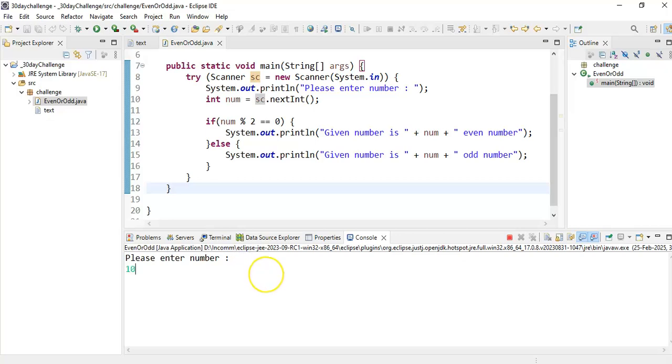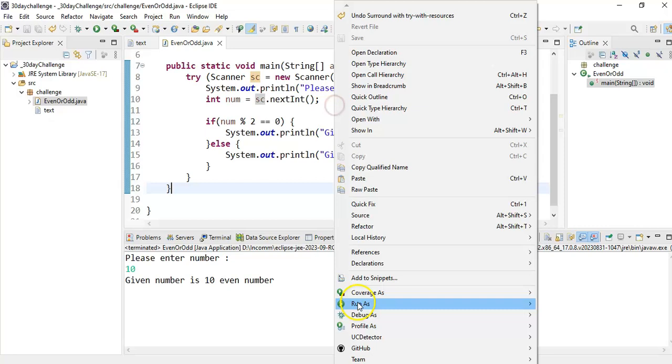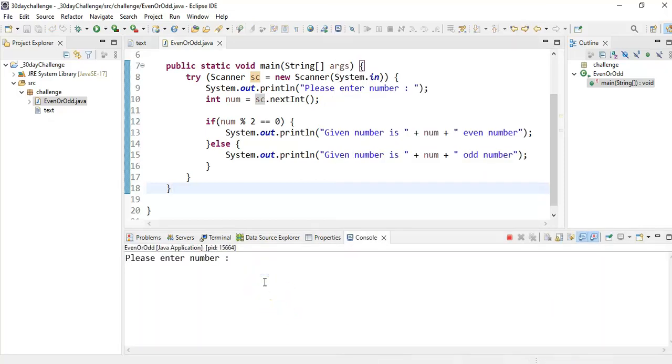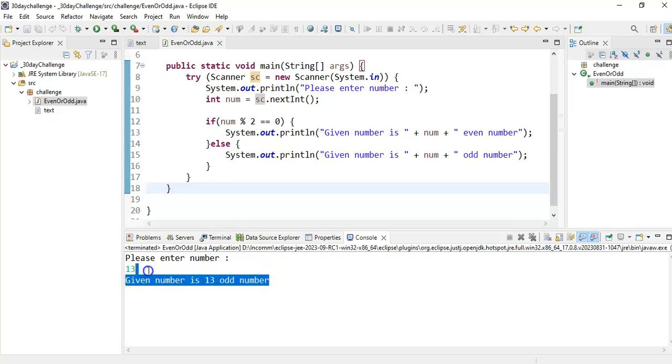Now simply execute. What is the number? Suppose I am entering 10. Okay, the given number is even number. If I right click and run as, suppose I am giving 13, it is an odd number. Like this we can write it.